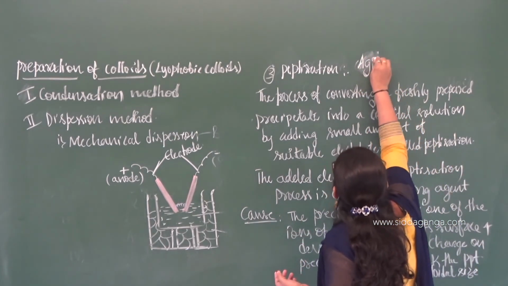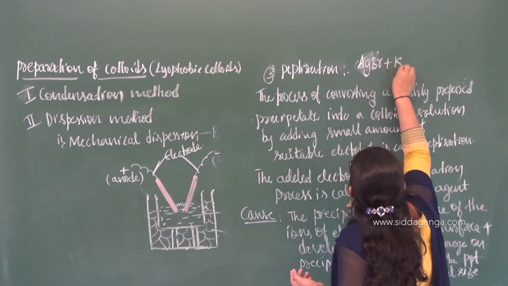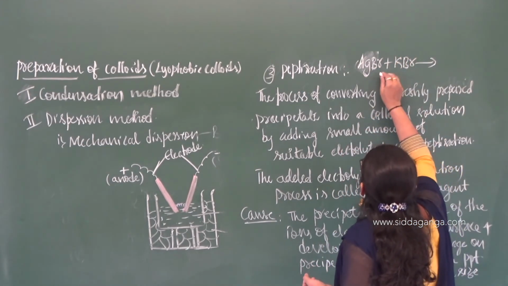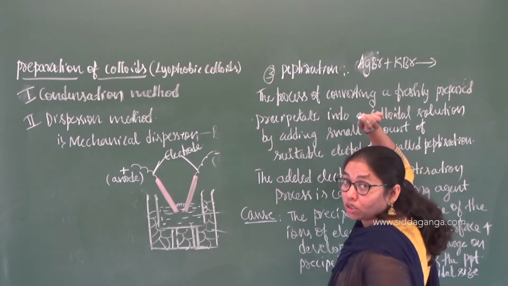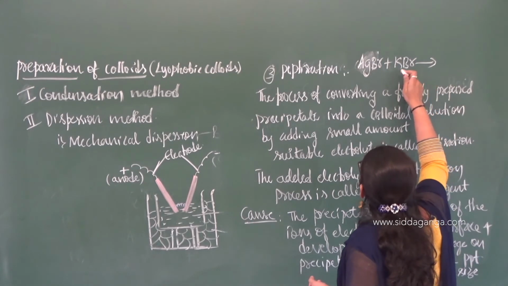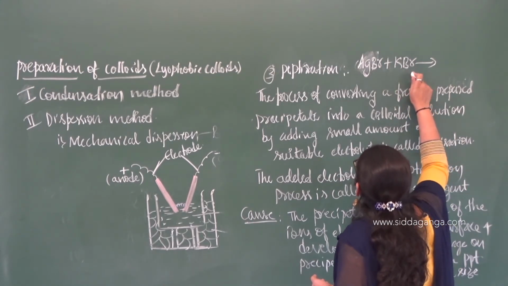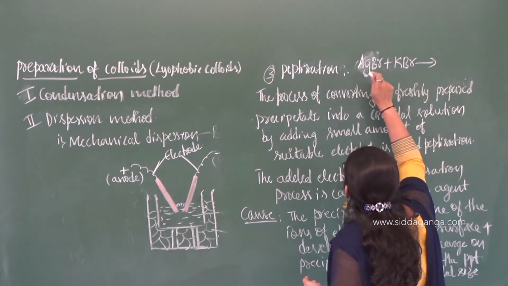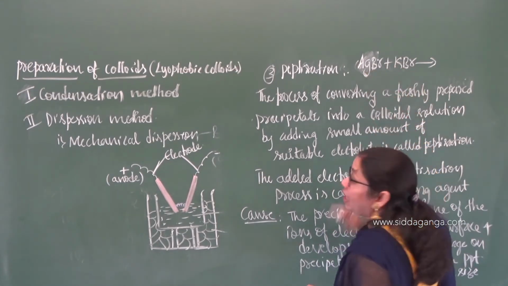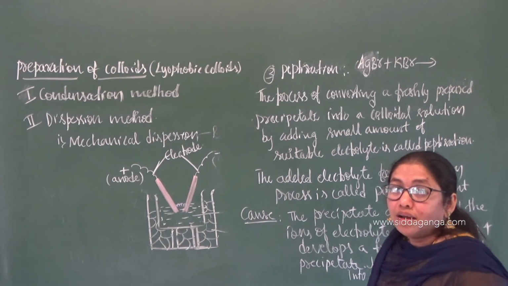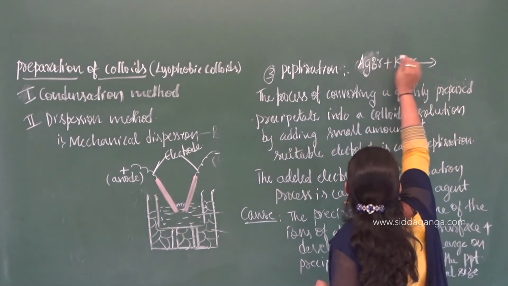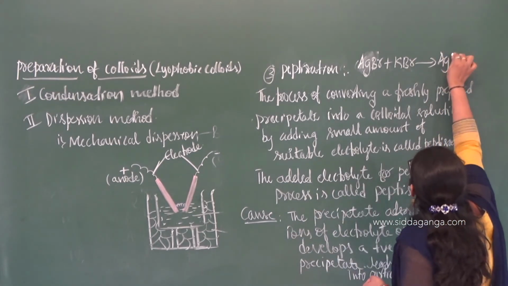AgBr, say for example you are adding an electrolyte KBr to this one. So what happens now? Here it is not having any charge. This is an electrolyte, it will undergo dissociation and leads to the formation of K plus and Br minus. What will it absorb? Only the similar ions. So if it absorbs Br, which has a negative charge, what are we going to get?